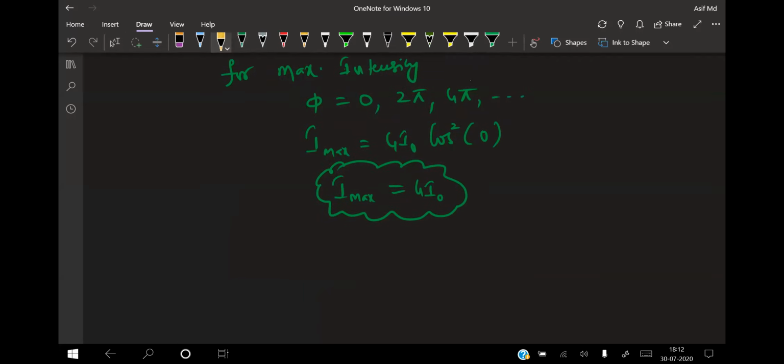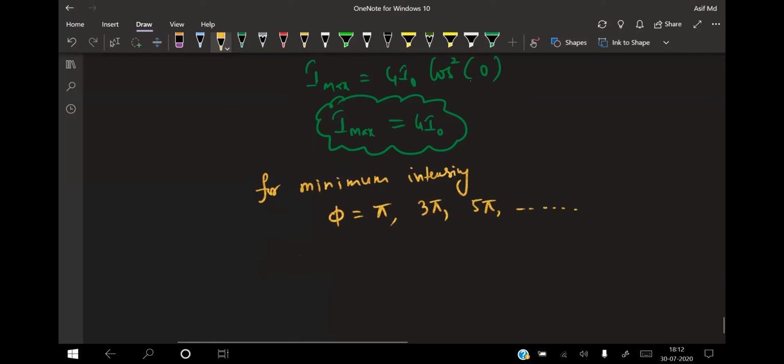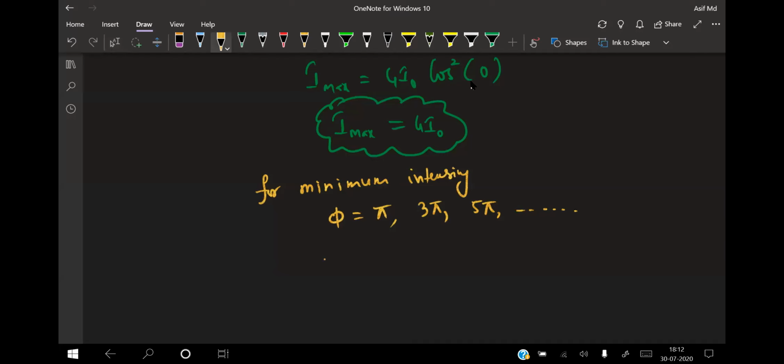In the same way, for minimum intensity, phi should be equal to either pi, 3 pi, or 5 pi, and so on, as I already told you. So I minima is equal to 4 into I naught into cos square of pi by 2, which becomes 0.